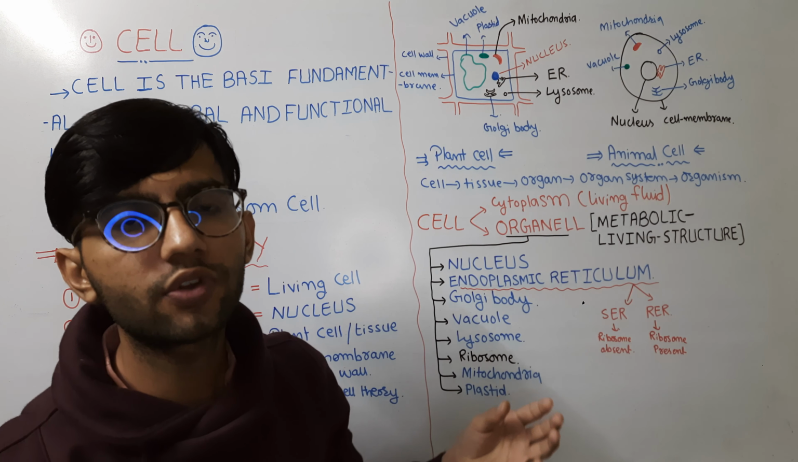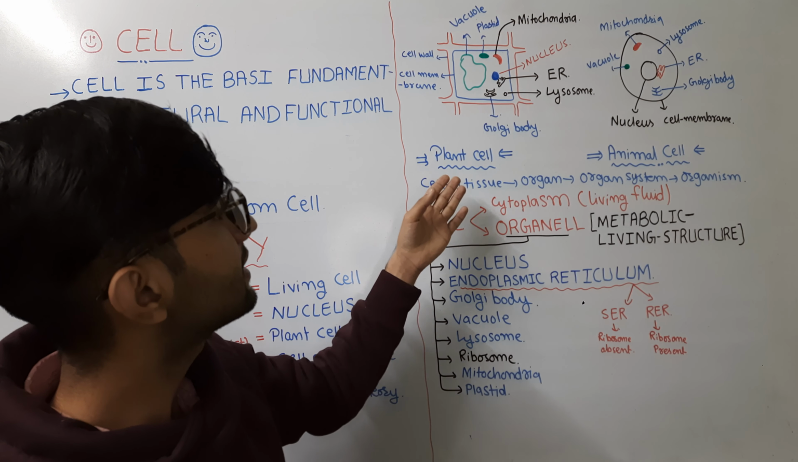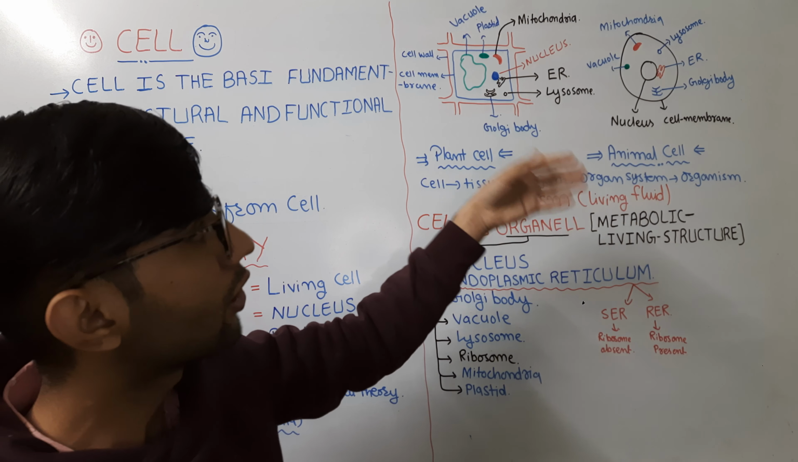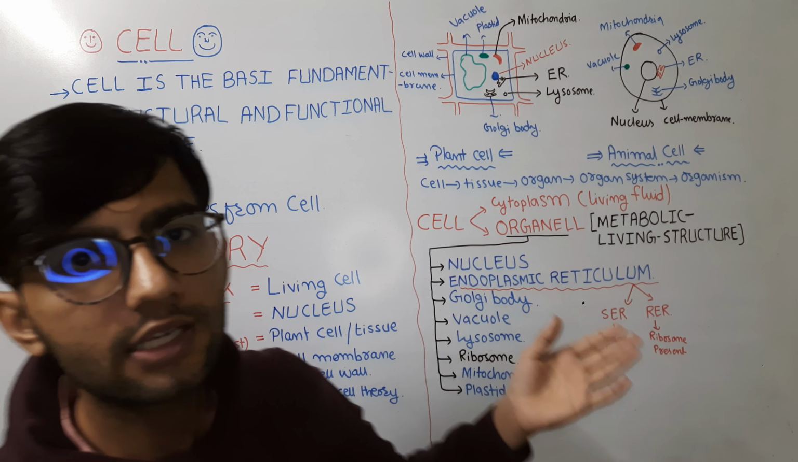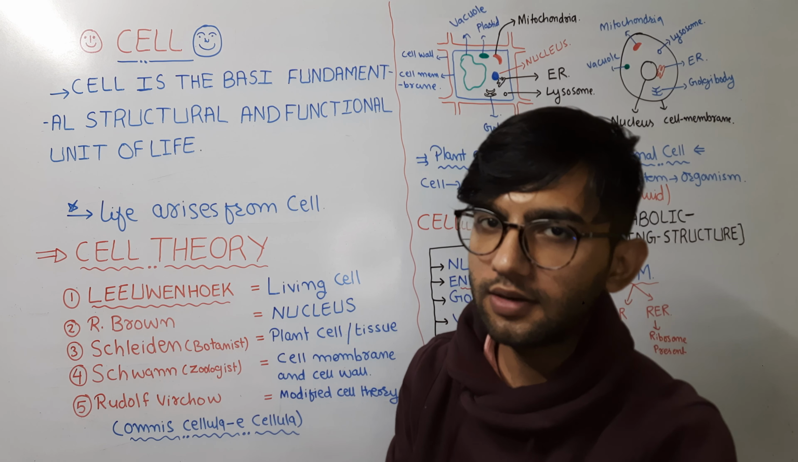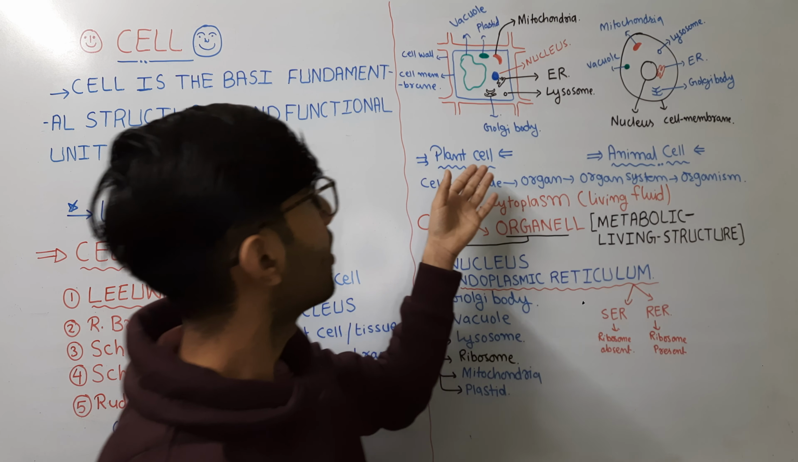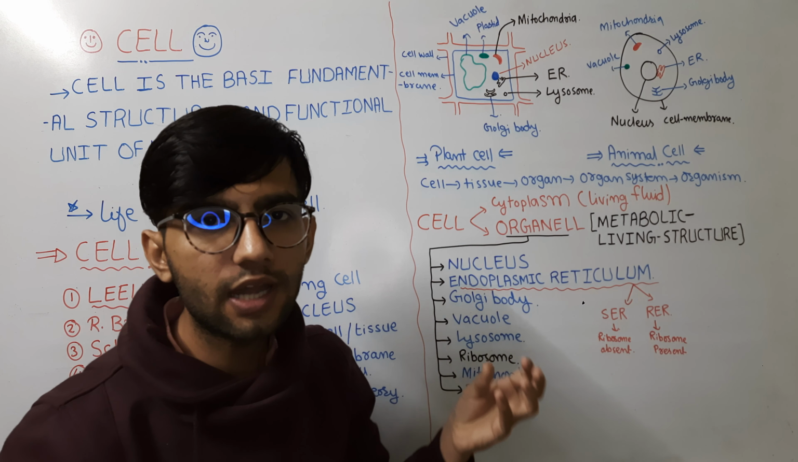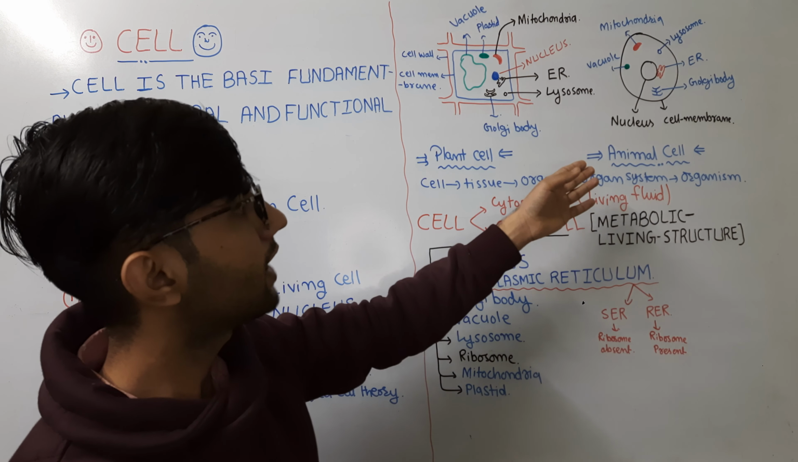It is the simplest structure of the cell, whether we consider the plant cell or the animal cell. The cell theory that was given by different scientists, we will look at after a few seconds. Just now we are looking at the plant cell. What is a plant cell? It has some fundamental differences from the animal cell.